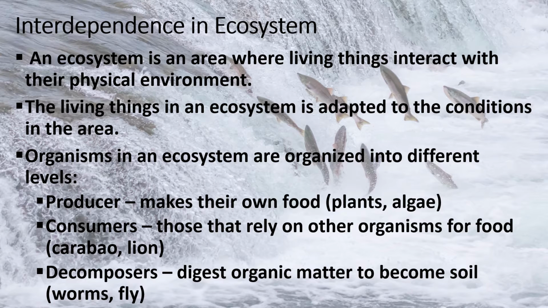Organisms in an ecosystem are organized into different levels. We have producers, those that can make their own food like plants and algae. Consumers, those that rely on other organisms for food like carabao and lion. And decomposers, those that digest organic matter to become soil like worms and fly.